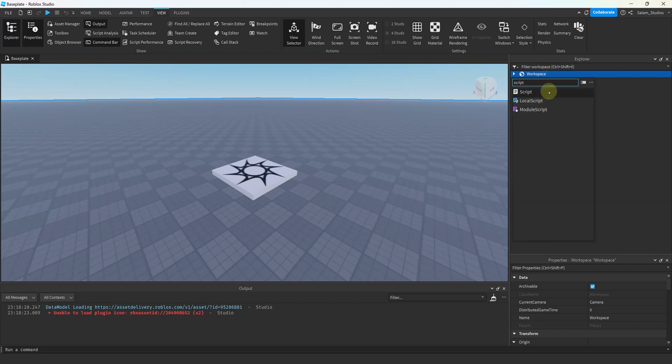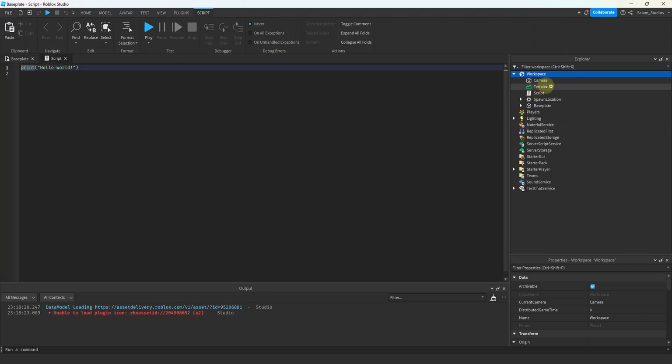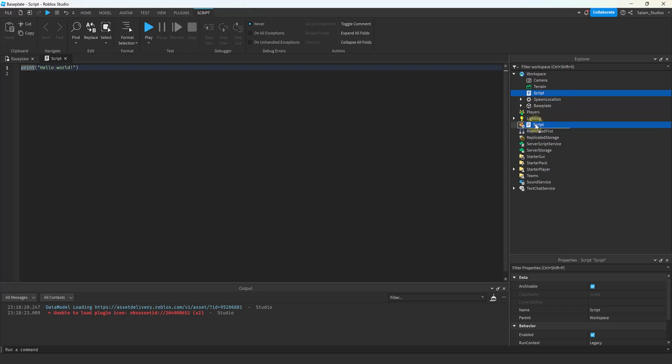We want to create a server script, which is script for short. So we type in script and then we press on script. That will create us a new script. Now, if you want to move the script around or rename it, to move it, you can press on it and then drag it, and then release it wherever you want to move it.